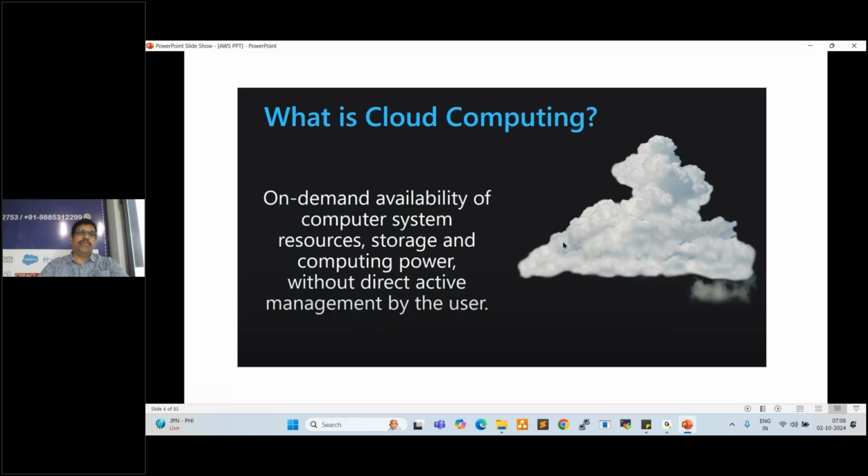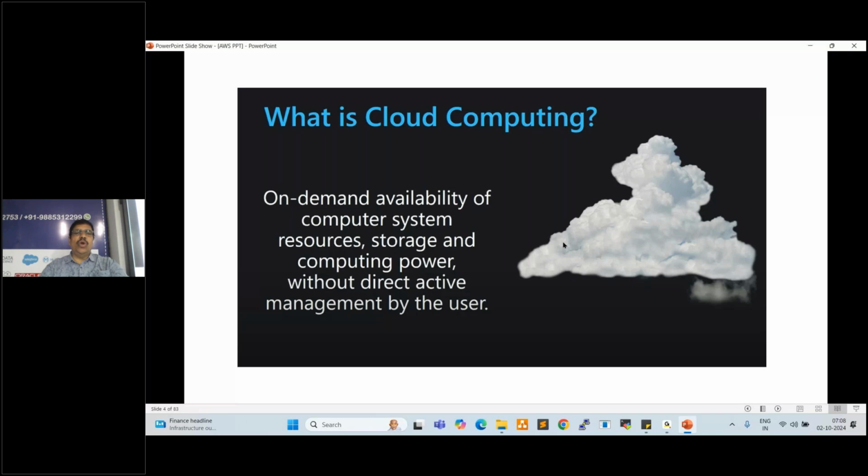Let's assume that there is no cloud concept. All our infrastructure is hosted in our local server room, local data center. When we have local servers, we take full control of them. Whenever we want to restart, upgrade, or modify a server, we can directly go to the data center and upgrade, restart, or shut down the server. That was the case a few years ago. However, with the introduction of cloud, everything has changed now.